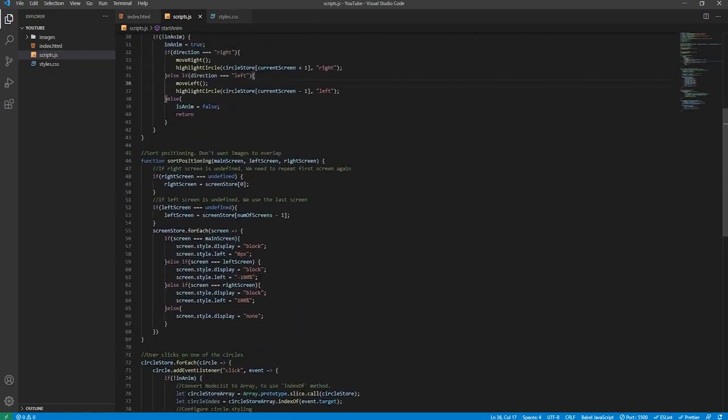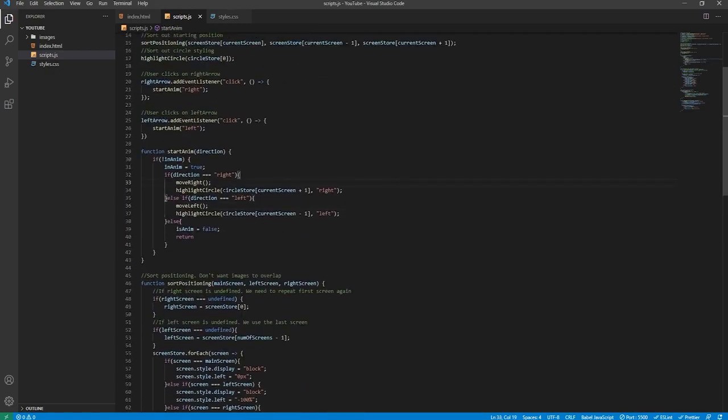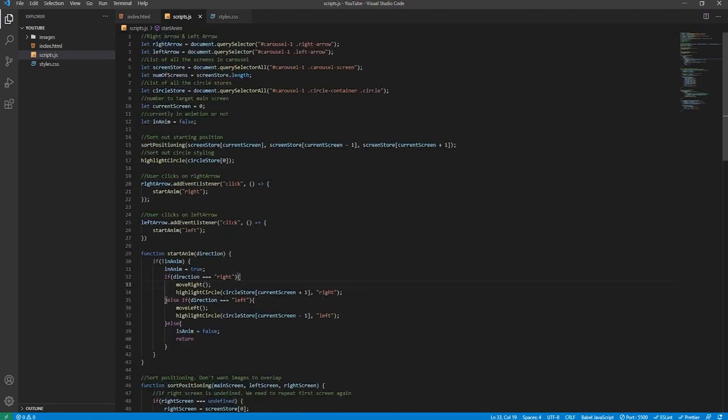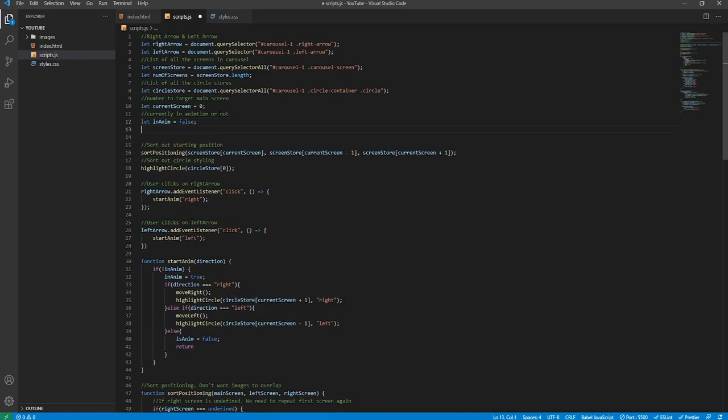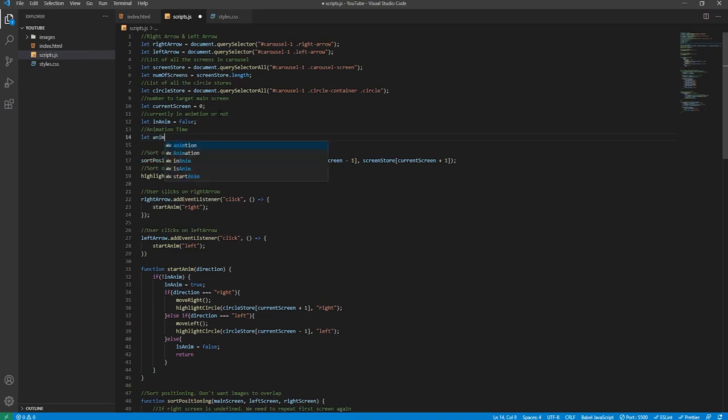What we need to do now is sort out the move right and move left functions, because obviously these haven't been created. But actually before we do this, we're going to create one more global variable, and it will be the final global one, so don't worry. We'll call it animation time, and we'll say let anim time equals 500. So what this relates to is the animation time, which we'll currently set to 5 seconds. Because the animation will be configured to 5 seconds, we will be using this anim time value a lot throughout the code.